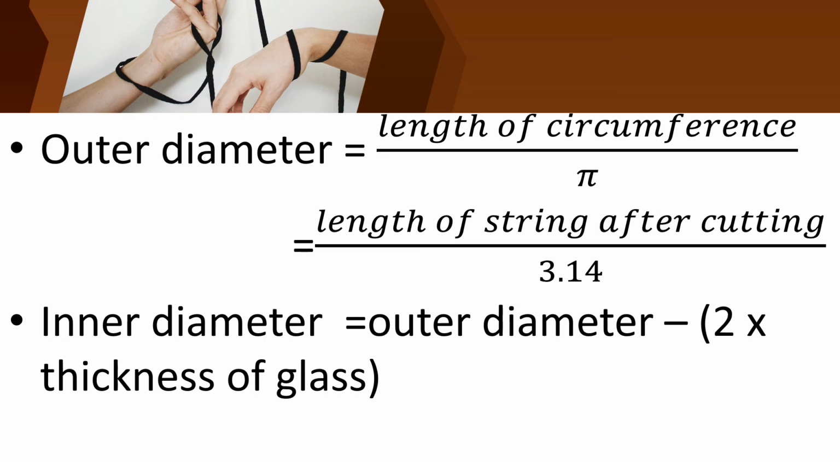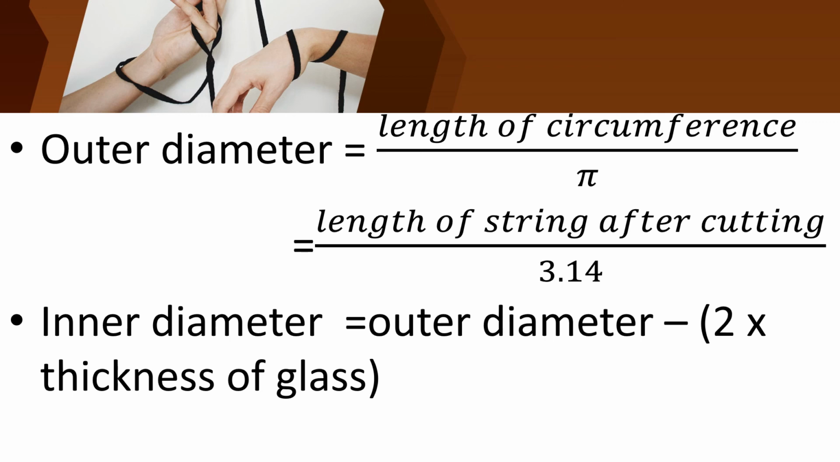Children, to find the outer diameter, what should we do? You should take a glass and tie a string, put a knot, and if you have excess string, cut it. Then take that string again and measure it using your scale. That is the length of the circumference. With this we can find the outer diameter very easily. If the length of the circumference measures 8 centimeter, then 8 by 3.14.